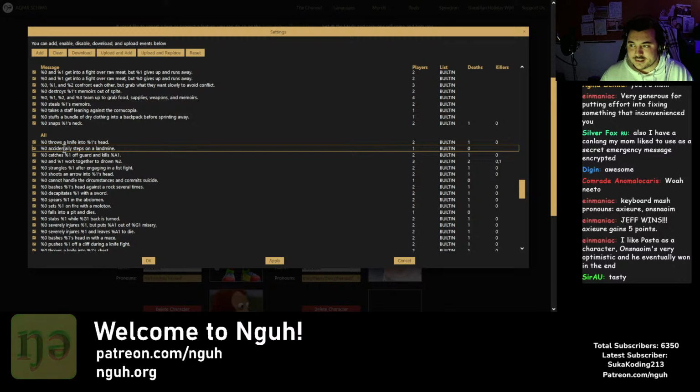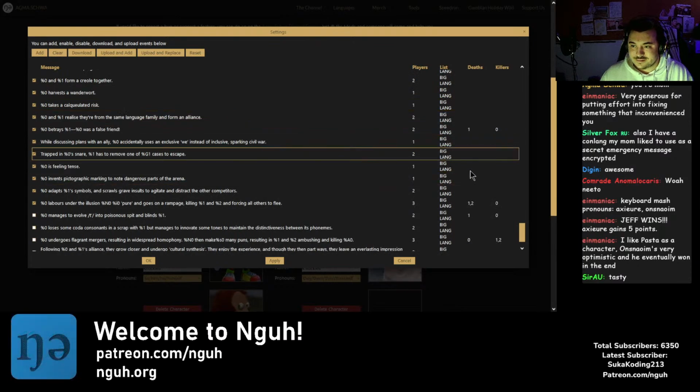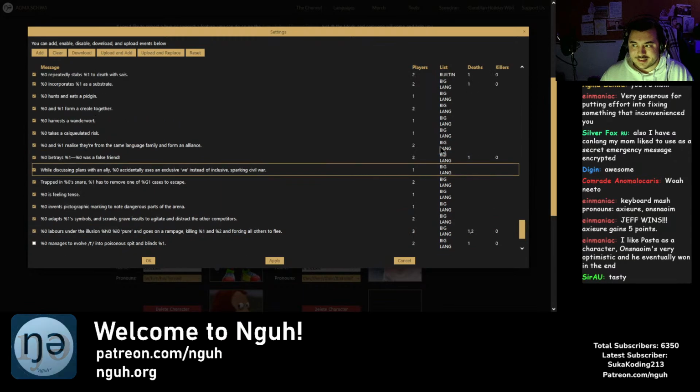The thing to the right of that is the event list. That's mostly something you can ignore. That's an internal thing, basically. For instance, if you scroll down a bit more, we see all the big Lang events are in the big Lang event list. And actually, any event that is in the big Lang event list is loaded as disabled by default.